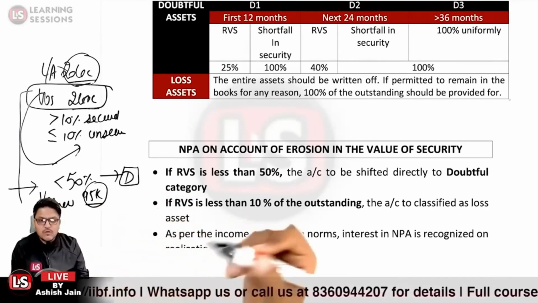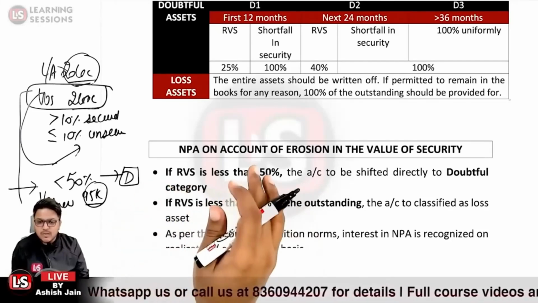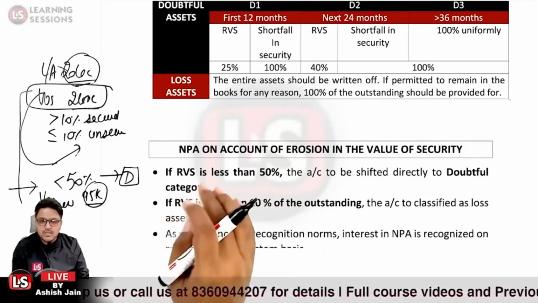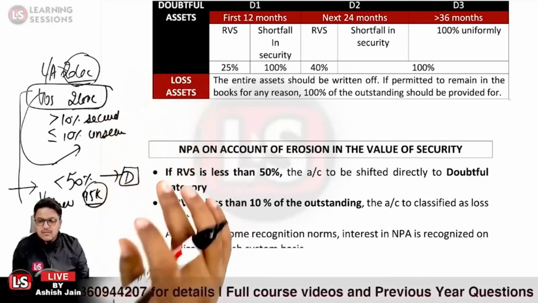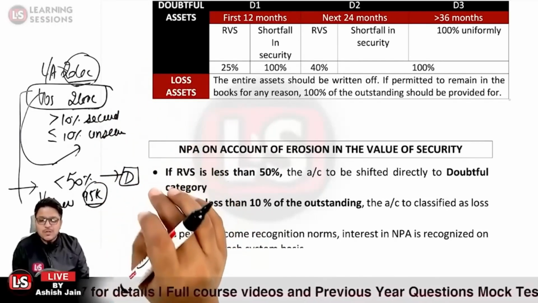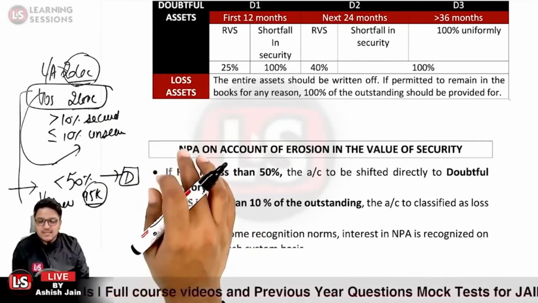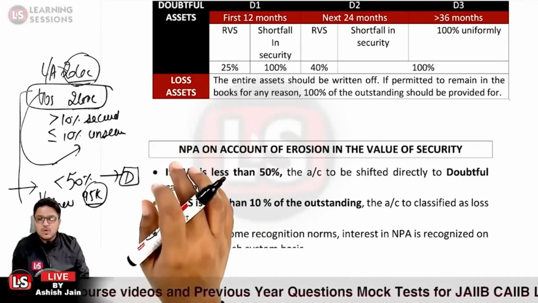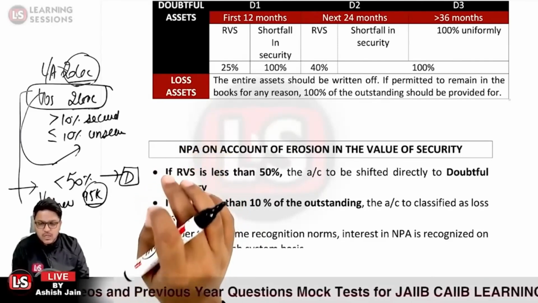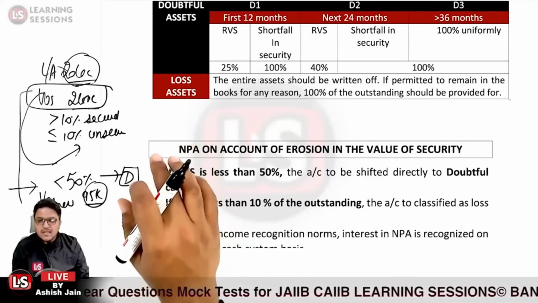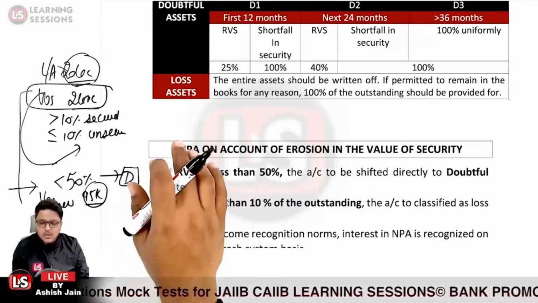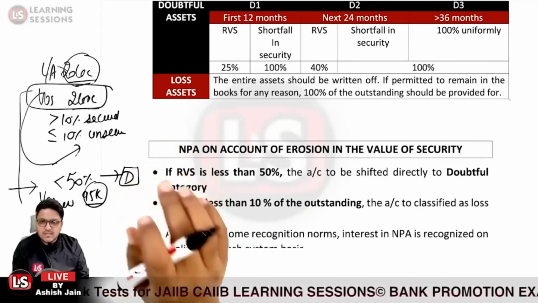Are you understanding my point related to why it is a secured loan, unsecured loan? I'm not saying that if the value of security is equal to or lesser than 10%, it will be transferred to the loss asset category. I'm not talking about it. I'm saying if the value of security is lesser than or equal to 10%, it is the unsecured advance. If it is greater than 10%, it is a secured advance.